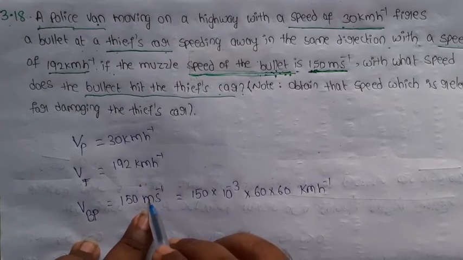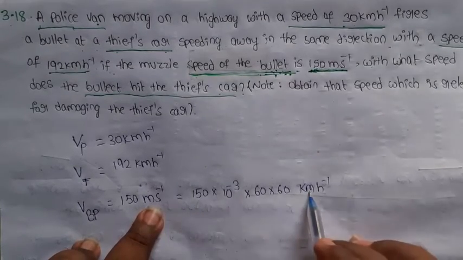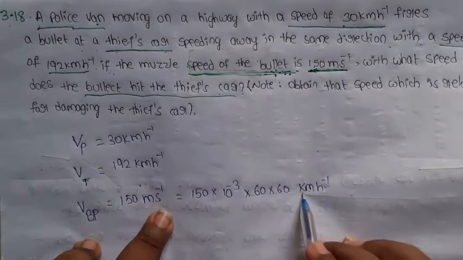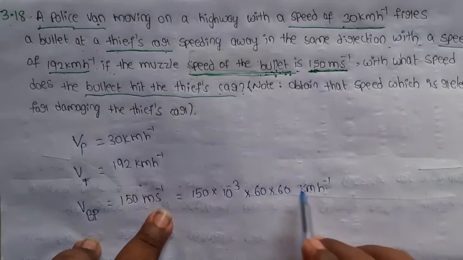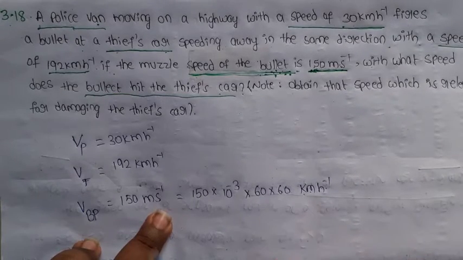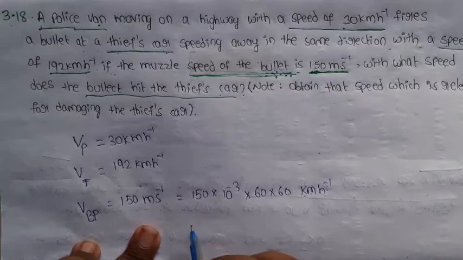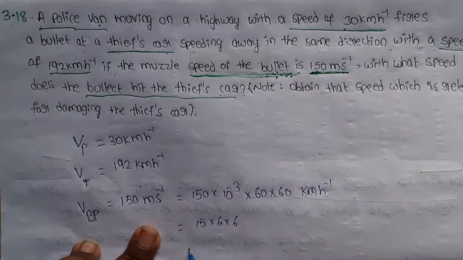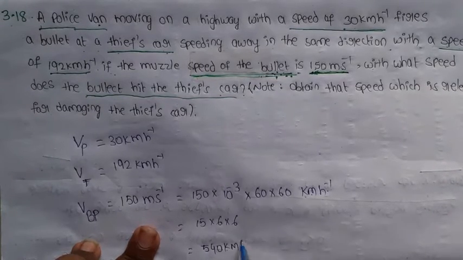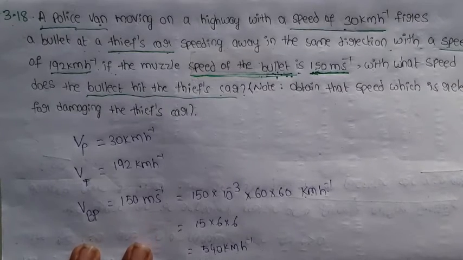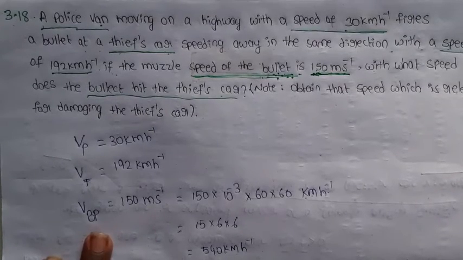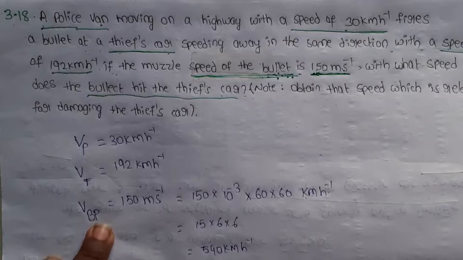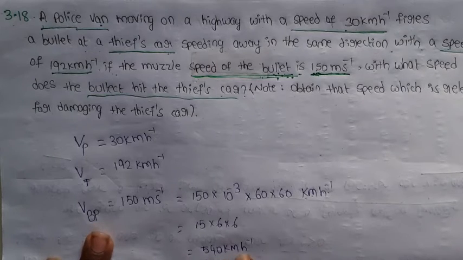Okay, I am converting meter per second into kilometer per hour. So kilometer equals 10 to the power of minus 3, and per hour is 60 into 60. So here 15 into 6 into 6, the total value is 540 kilometer per hour. Okay, so the speed of the bullet with respect to the policeman is 540 kilometer per hour.